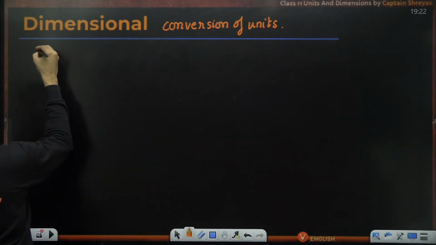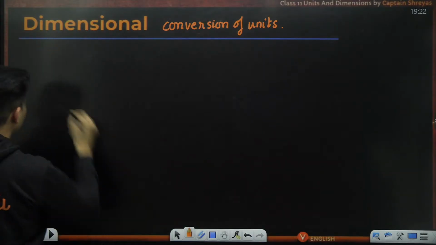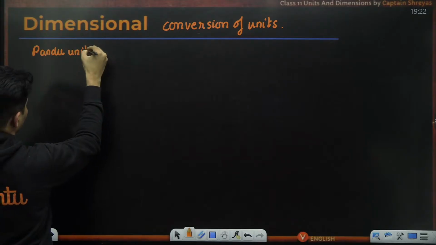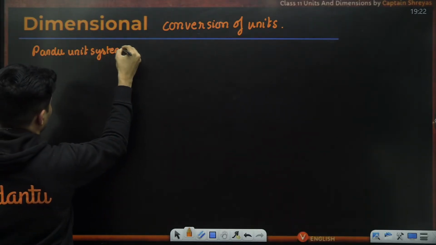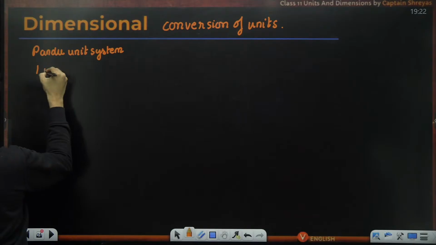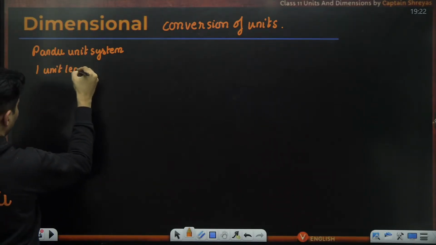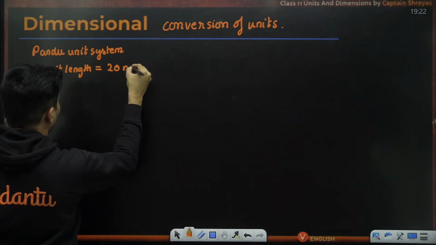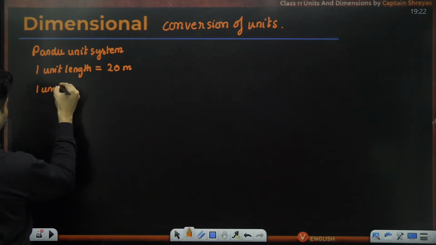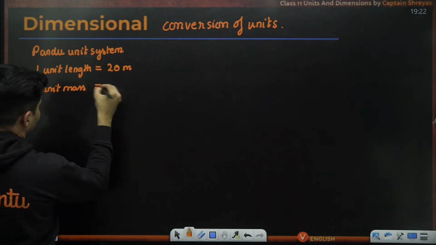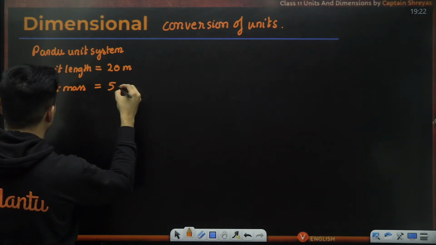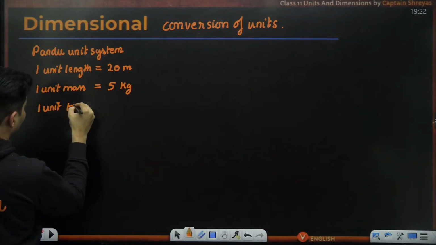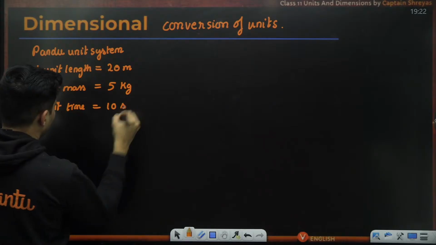Let's say there is a Pandu system of units. In the Pandu unit system, 1 unit length is, let's say, 20 meters. 1 unit mass is 5 kilograms. And 1 unit of time is 10 seconds.